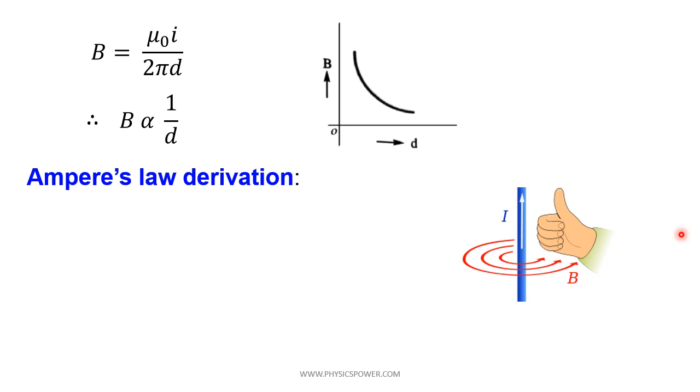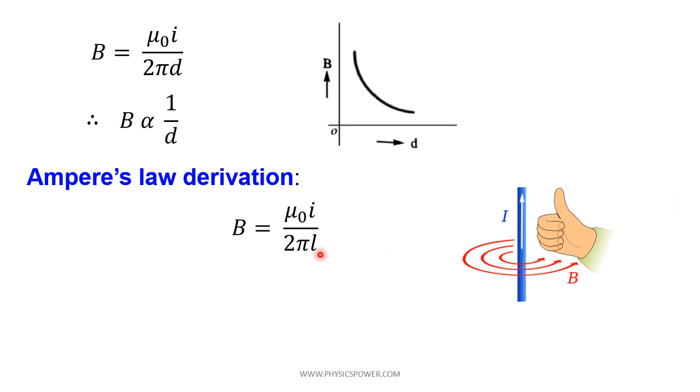For example, consider a point P at a particular distance L from the current carrying conductor. Then according to Biot-Savart's law we can write B equals mu naught I by 2 pi L.